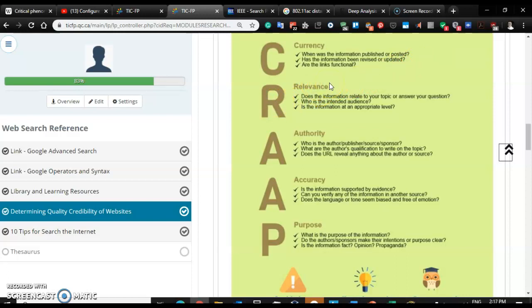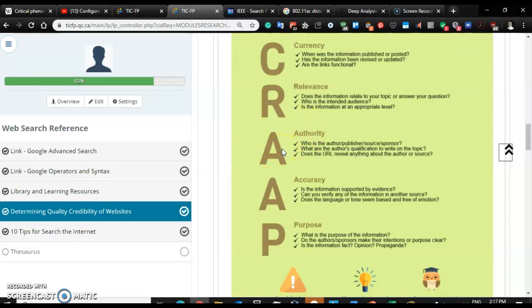Now, when we come across information on the internet, sometimes the article, its core topic, is exactly what we're looking for, and sometimes the core topic of that article or website is about something else, but they just mentioned a few facts here or there that might be relevant to what we're interested in. What we really want is the first case. We want the website or the article, its core topic, to be about the same subject that we are researching. The A is for authority.